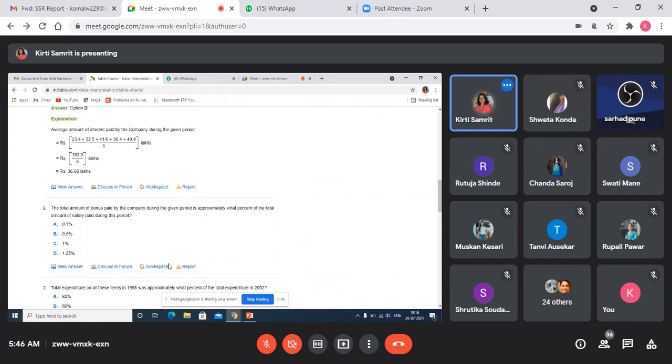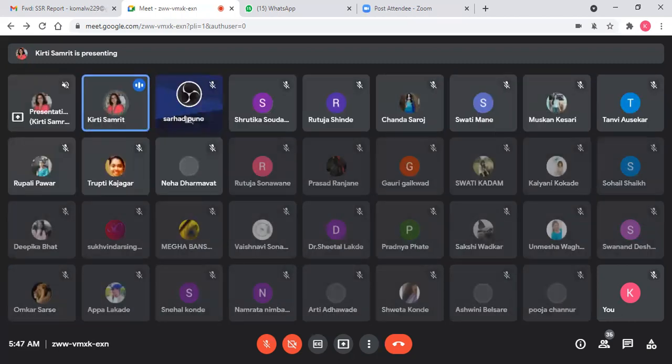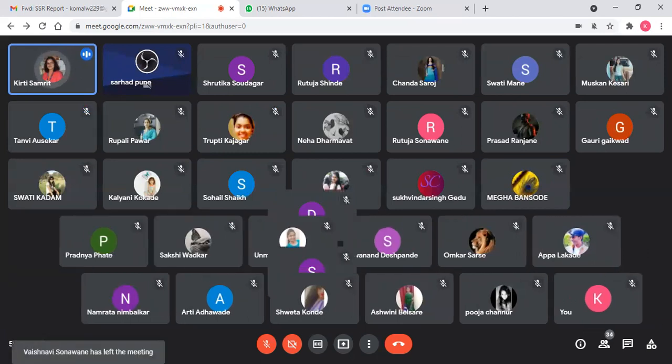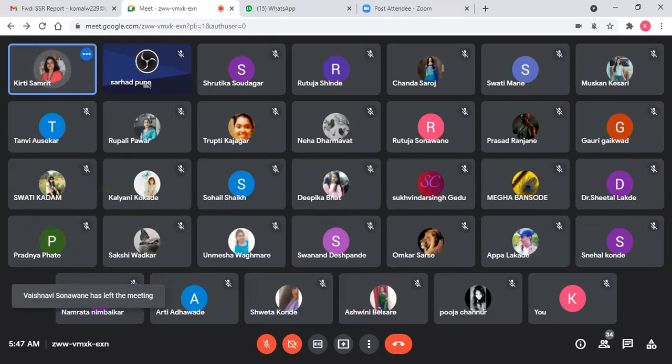So first know yourself. Don't run unnecessarily behind the difficult questions. Try to attempt those questions for which you know the exact answer. So this is the best website, and this online material is available since you are all online now. Otherwise, you can refer to the R.S. Agrawal book also.